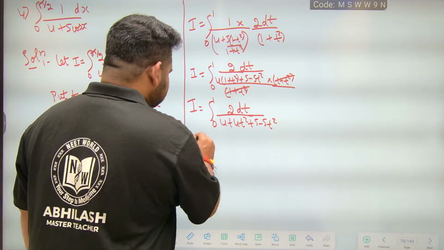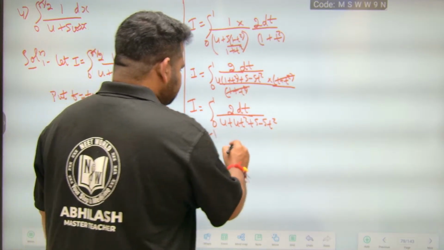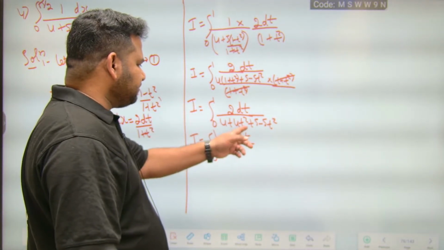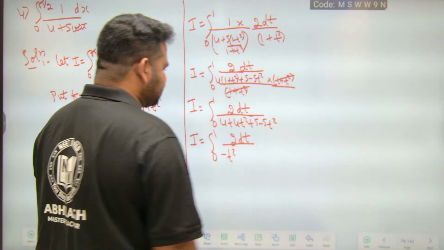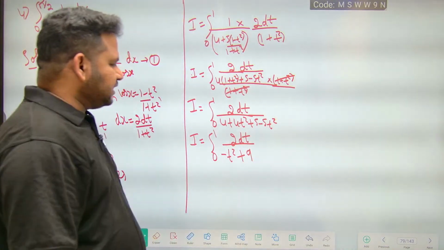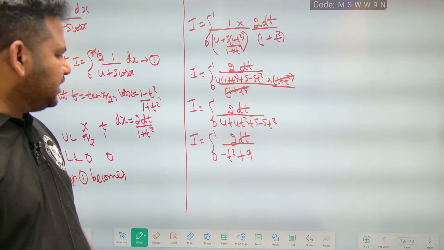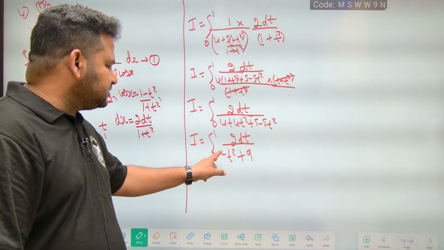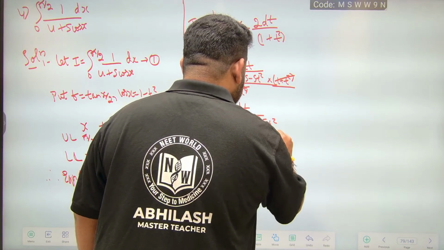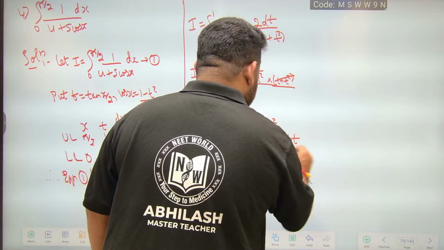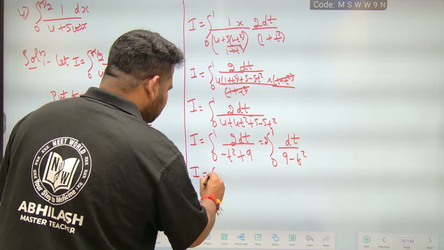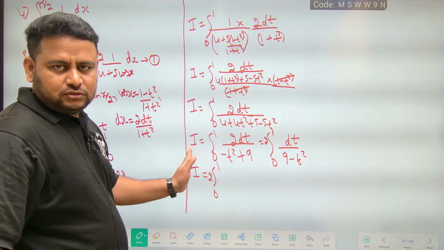Now what will this be? I is equal to integral from 0 to 1, 2 dt by, 4t square minus 5t square is minus t square, and 4 plus 5 is 9. This is of the form 9 minus t square. I can write this as the integral from 0 to 1, letting 2 be outside, dt by 9 minus t square. So I is equal to 2 times the integral from 0 to 1.